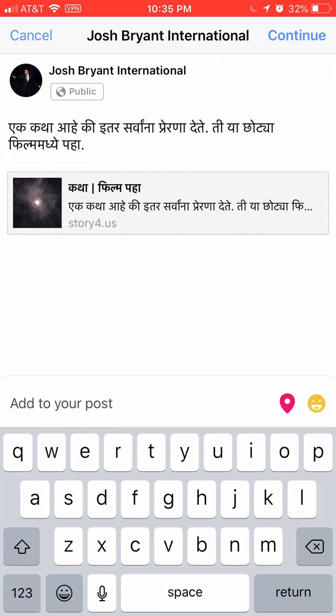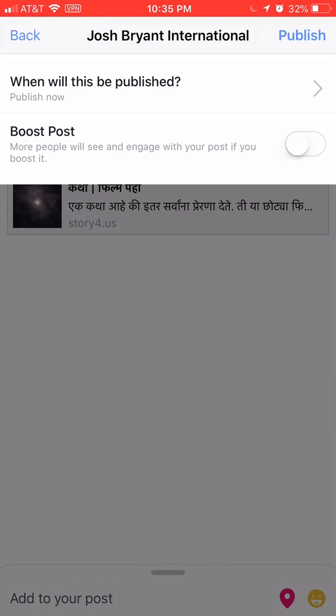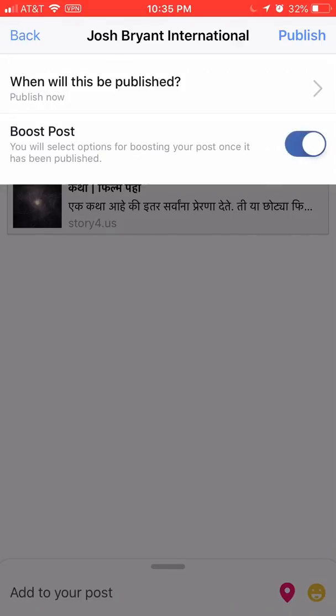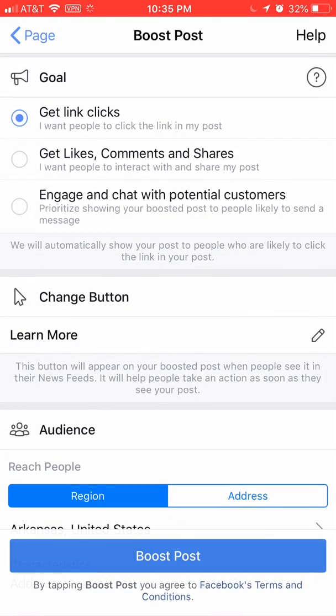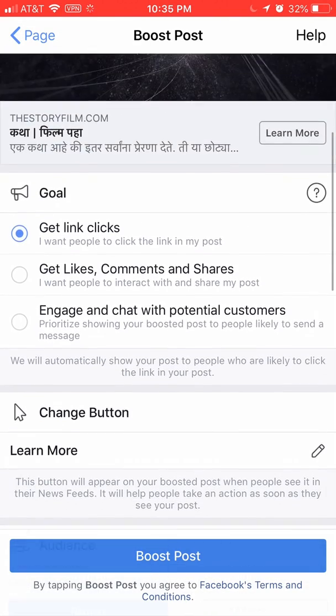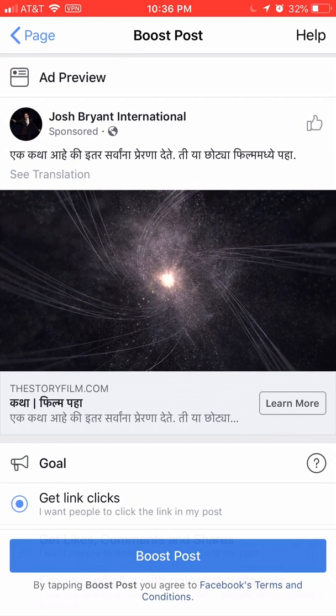So then what I'm going to do is I'm going to hit the continue button, and so I hit continue. It brings up this item, when will this be published? I want it to be published now. And then I'm going to select this boost post on because I want to boost this post in India. All right, and then I'm going to hit the publish button, and it's published. There it goes. All right. Now, it's going to also now bring me up to this place where I can boost this post. All right. You can see this is what the ad will look like.